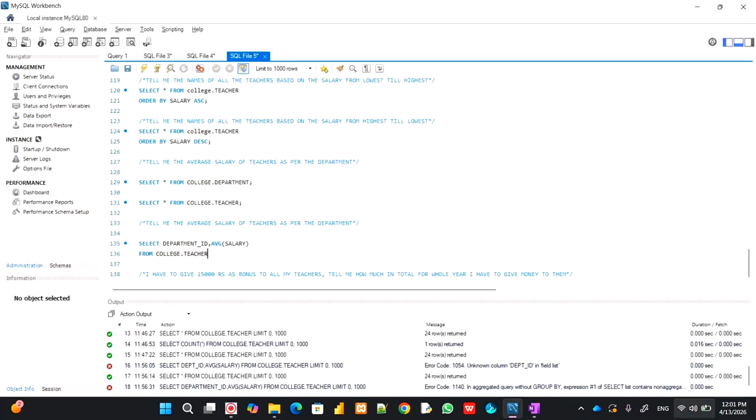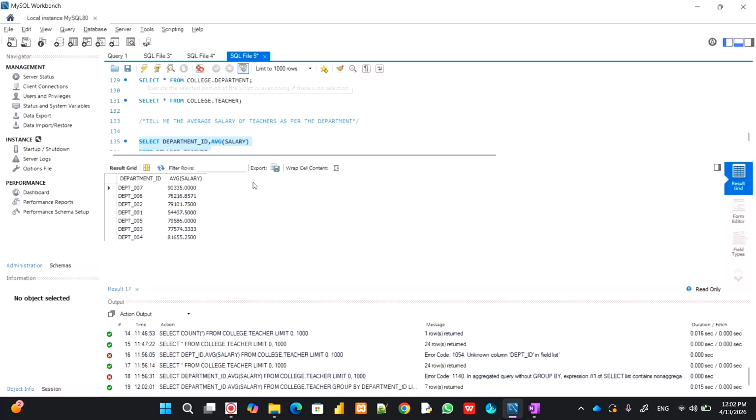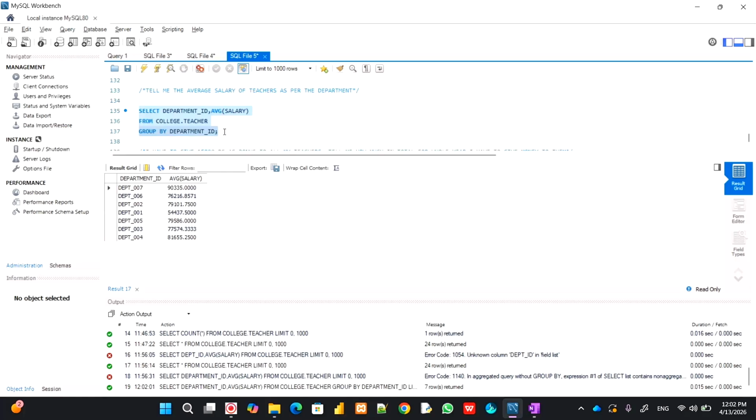Let's run this. We will say group by department_id, and run it. Look here, department 7 has an average salary of 90,000, department 6 has 76,000, and so on.